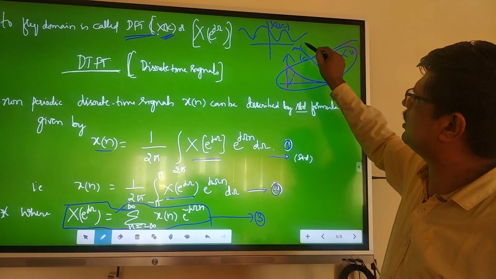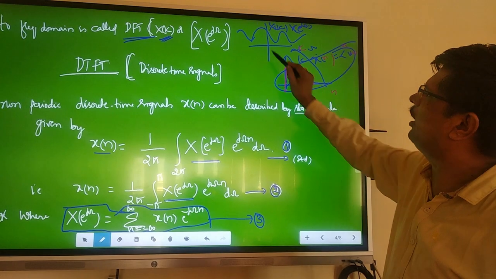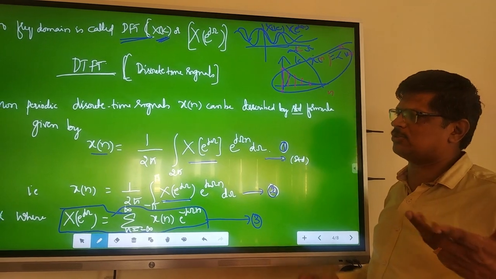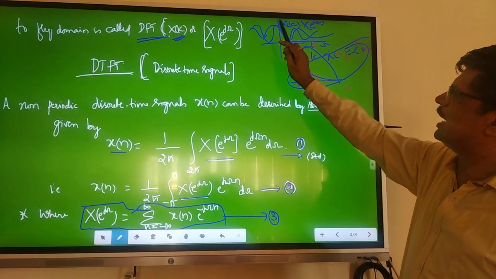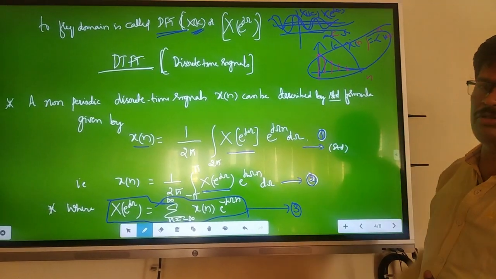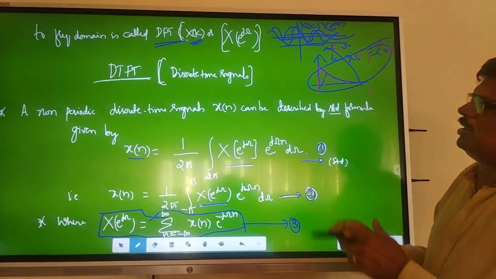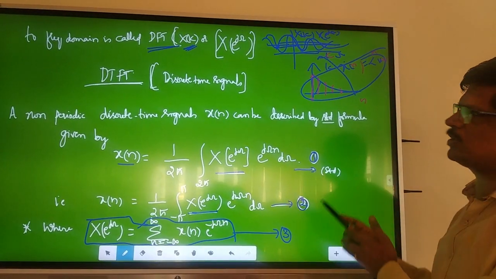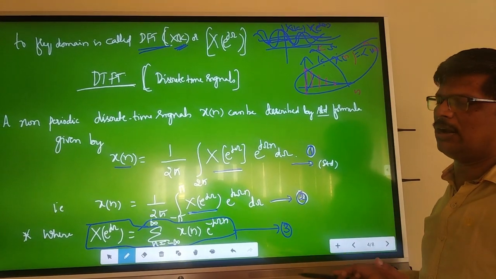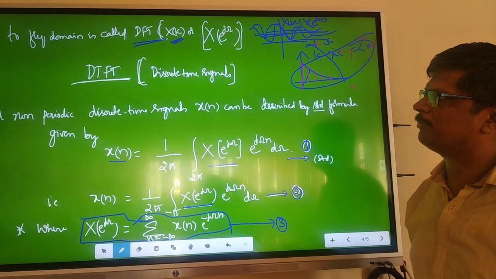When you convert this into the frequency domain, x of k versus k, or x of e power j omega versus omega, then you will get a spectrum like this. In this spectrum, using a spectrum analyzer, a tool in MATLAB Simulink, we can calculate the power of this spectrum, the energy of this spectrum, the distortions involved in it, and the bandwidth of this. Then we can easily detect in transmissions and receptions where exactly the error is and how much. Then we can transmit so many channels without error.